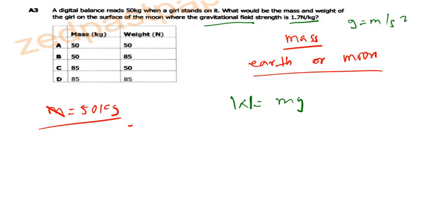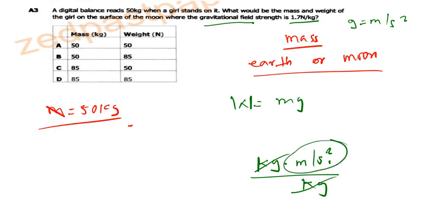Since we have been told that this is Newton per kg, Newton, that is force. Force is mass times acceleration. So mass is in kg, acceleration is in meters per second squared. Now here they have put per. This per is the same as divided by kg. So you can clearly see that kg and kg will cancel and I'll end up having meters per second squared. That's why I've said 1.7 is basically the acceleration due to gravity, which is g.